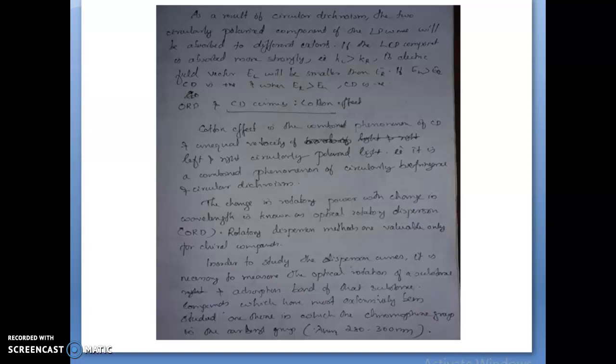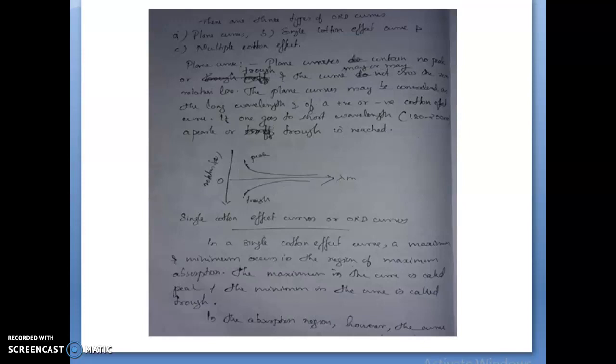There are three types of ORD curve: plane curve, single Cotton effect curve, and multiple Cotton effect curve. Cotton effect occurs only where there is an absorption maximum. The first one is the plane curve. A plane curve contains no peaks or troughs and the curve does not cross the zero rotation line. The plane curve may be considered as the long wavelength end of a positive or negative Cotton effect curve.